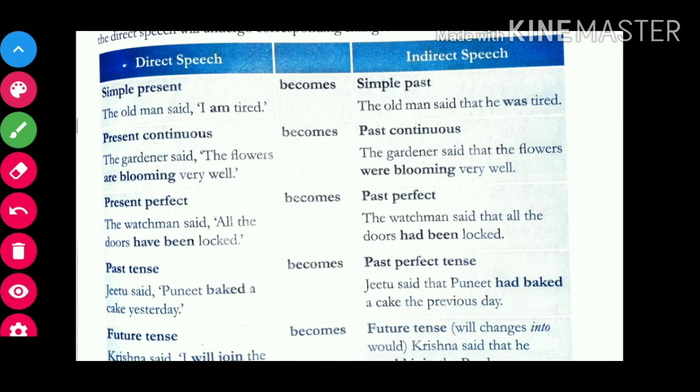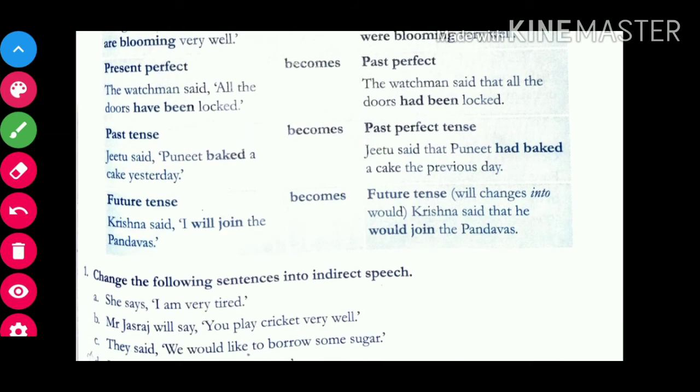Next comes the last, future tense. Future tense would remain as future tense, but it will go onto the change. As I told you, will would change into would, shall into should, can into could, and may into might.